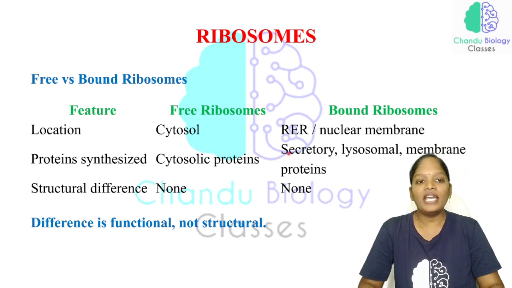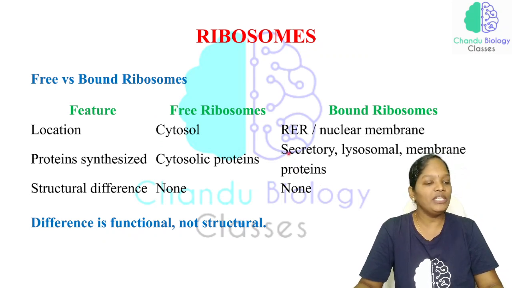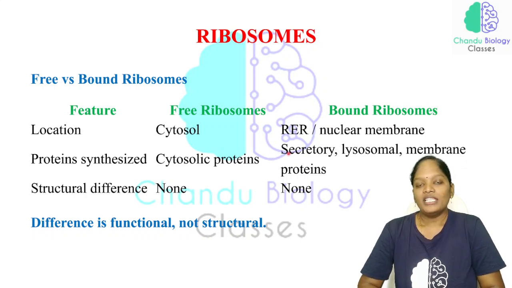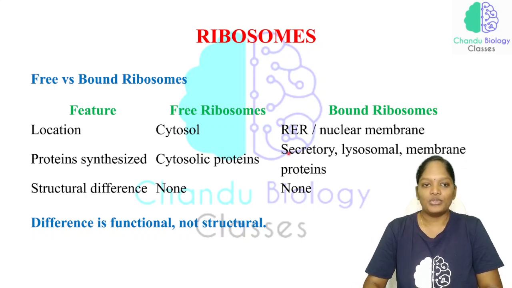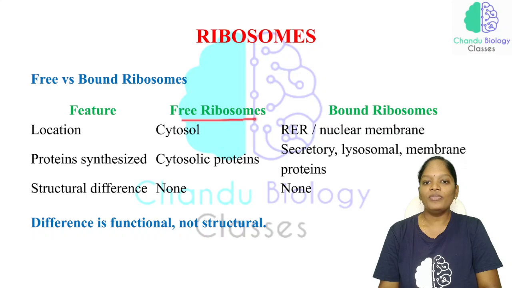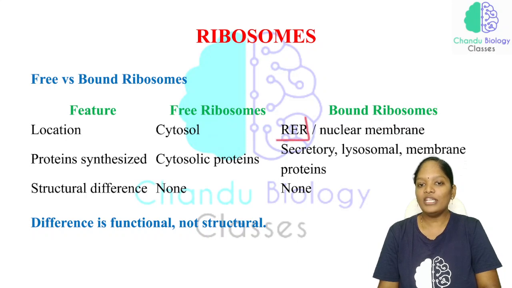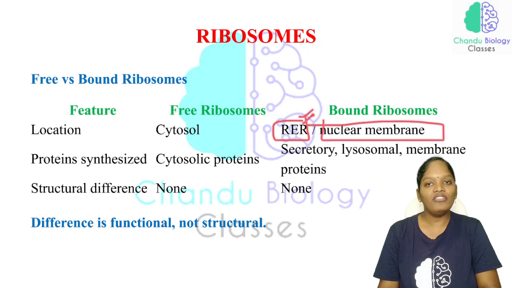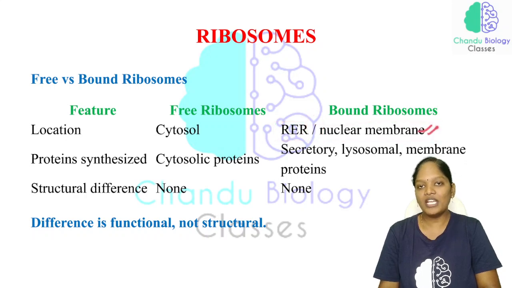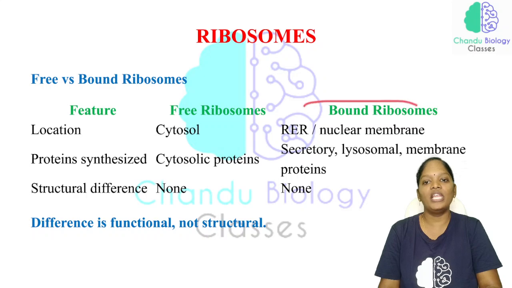As we have mentioned before, we have two types of ribosome. One is the free ribosome and the other is the membrane bound ribosome. The free ribosome is present in the cytosol, and the membrane bound ribosome is present in the rough endoplasmic reticulum and in the nuclear membrane. If the ribosome is present on the membrane, we call it the membrane bound ribosome.